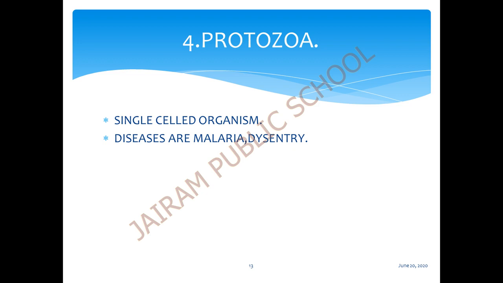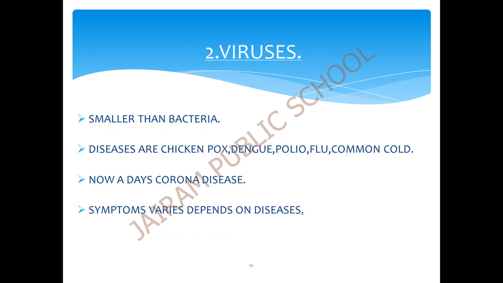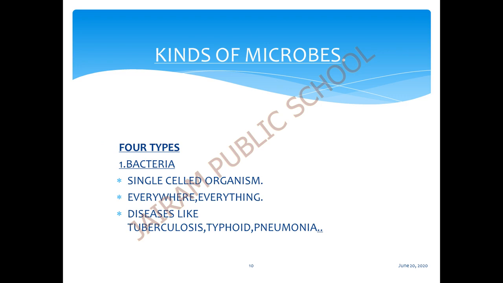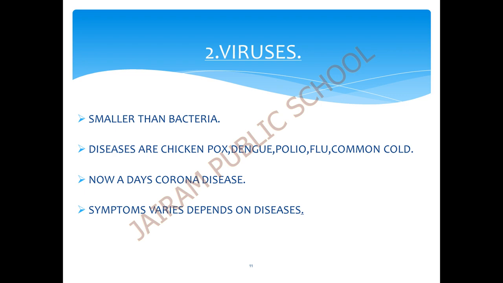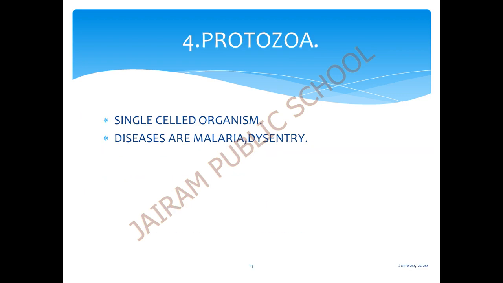Understood, children? Once again I will repeat the kinds of microbes. There are 4 kinds of microbes. The first one is bacteria, next is viruses, then fungi, and the last kind of microbe is protozoa. Apart from these, some useful microbes are there. Some microbes such as bacteria and fungi can also be useful to us.